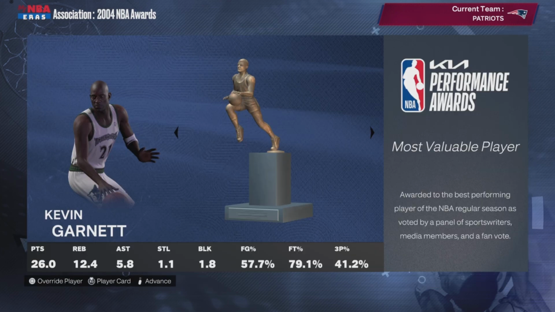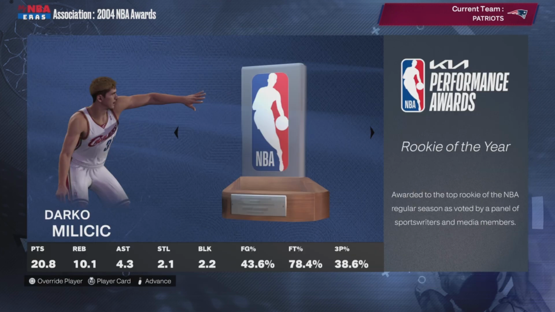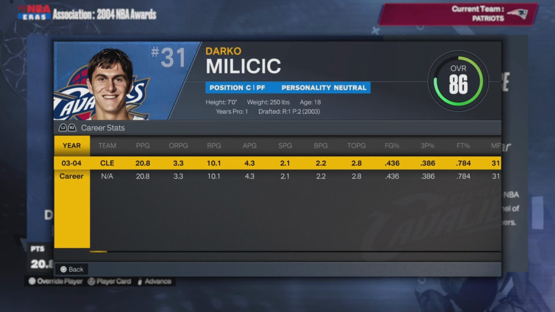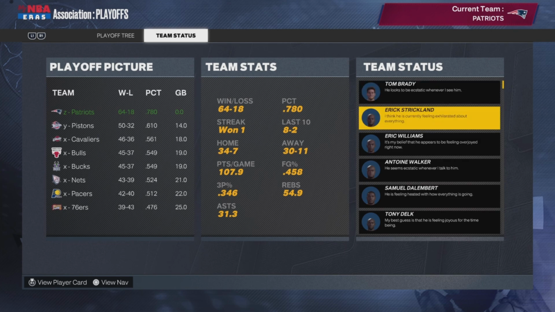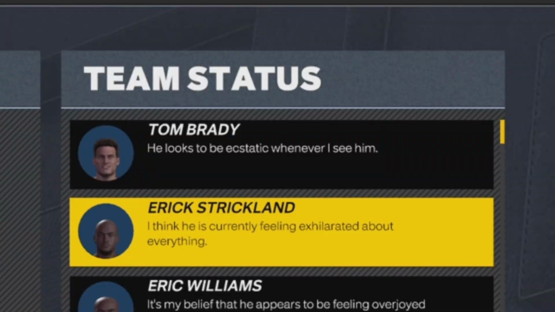The big ticket wins MVP. Darko, Rookie of the Year, 21-10. Who needs LeBron when you got Darko playing for the Cavs? Tom Brady is dominating both basketball and football, 64-18. The team status says Tom Brady looks ecstatic whenever I see him.